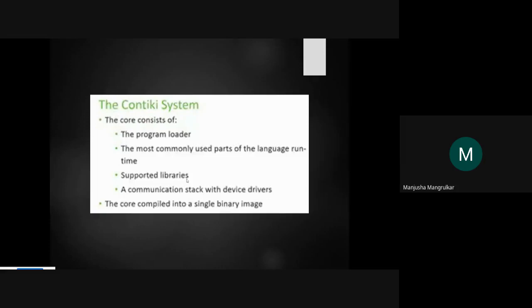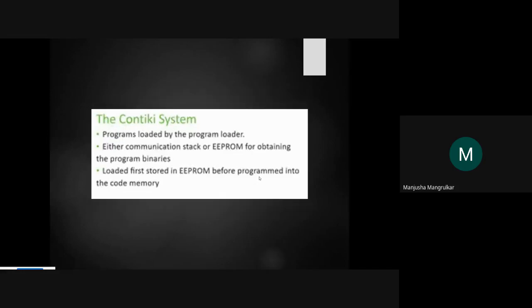We have used FreeRTOS to develop things, but FreeRTOS is a platform for developing, whereas Contiki is an already developed operating system. The communication stack with the device driver and the core are compiled into a single binary image. It is only a single binary image.